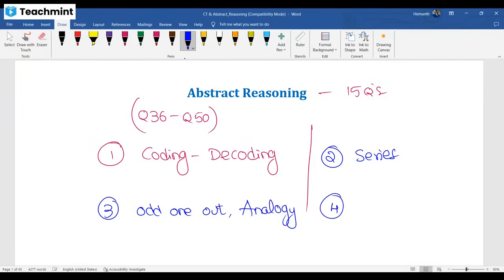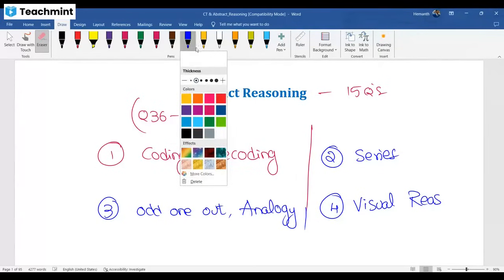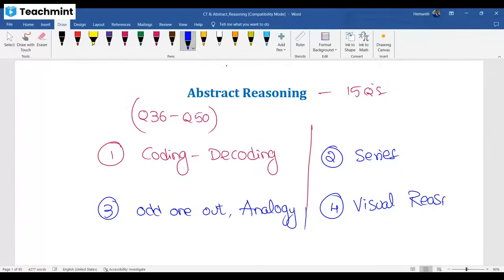The fourth topic to be focused on is visual reasoning, or non-verbal reasoning related to diagrams. They'll give some pictures and ask, what's the next diagram? The next topic to be focused on is Geo-Sudo challenge. My dear friends, if you're done with these 5 topics, you are done with 15 marks.